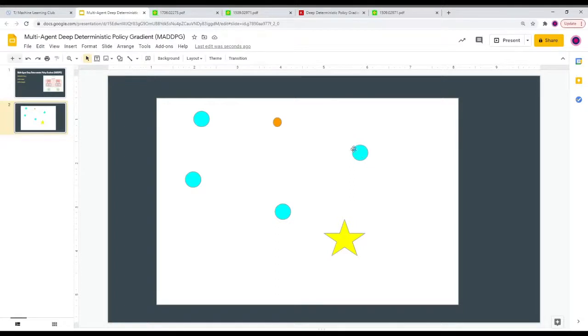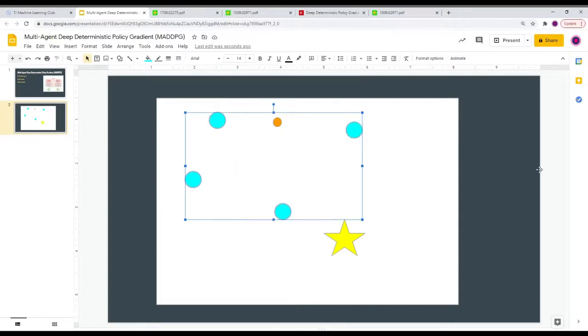So with all the noise and real-world interference that goes on with rolling a ball around on the ground, it would be pretty hard for just one single agent to try to knock the ping pong ball onto the star by itself, right? And it would be even more difficult for any of these agents to do that if they were trying to knock the ball in different directions, right? It would be chaos. So our goal is finding a way for all 4 of these agents to be able to work together to get this ping pong ball all the way onto the star.